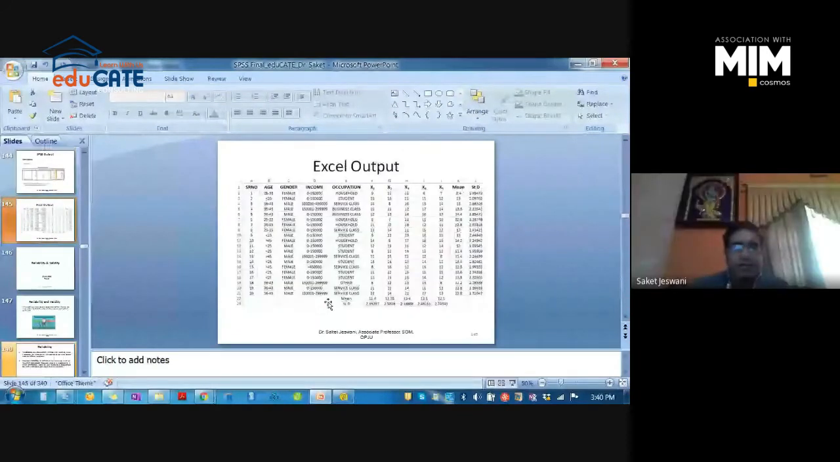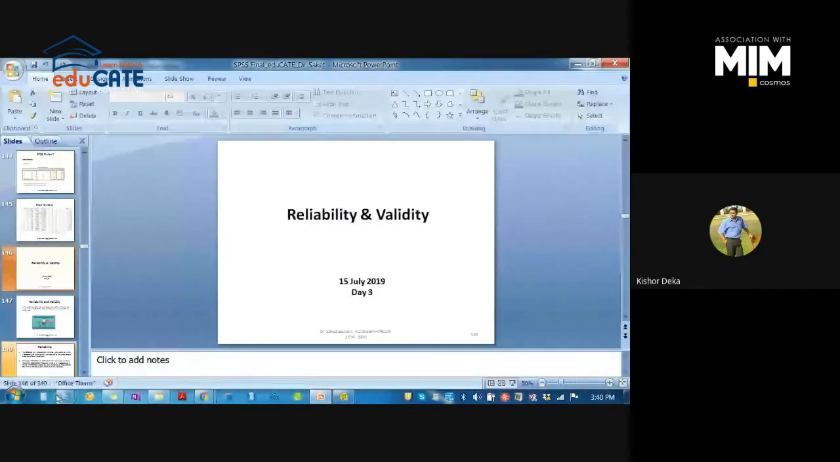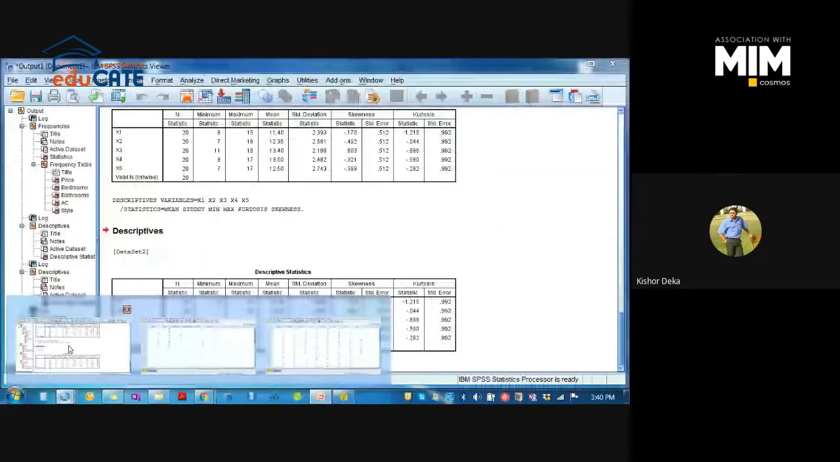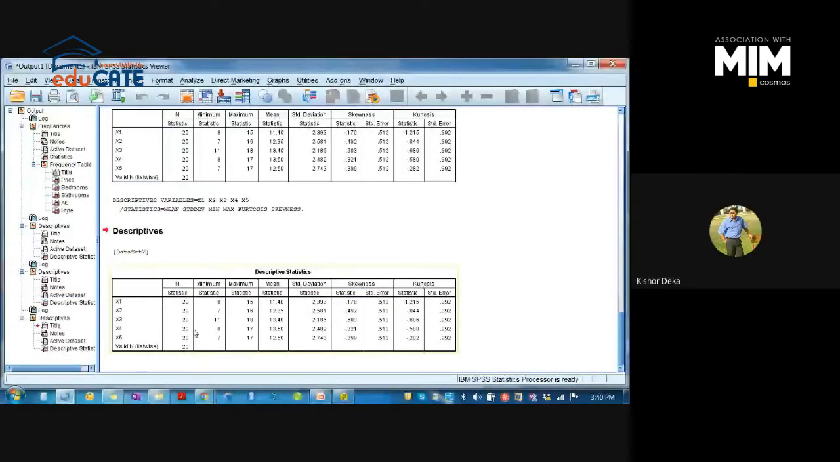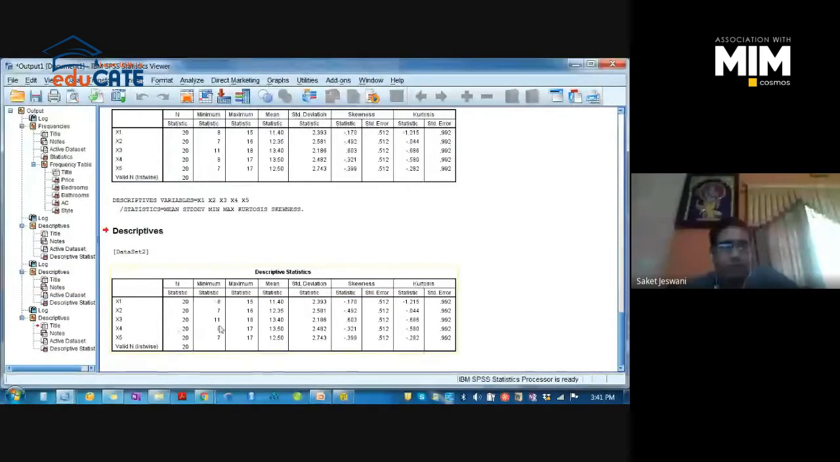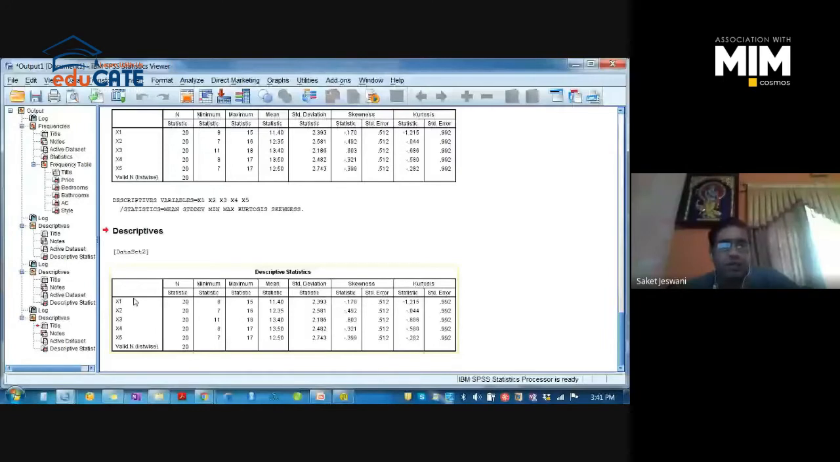The result is only the mean and the standard deviation. This is the valid samples for each variable, 20. This is the minimum value. Minimum was 8 and maximum was 15 for x1. So this is the minimum and maximum value for each variable.